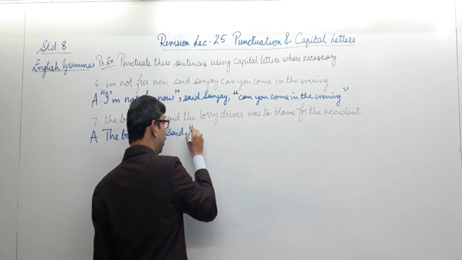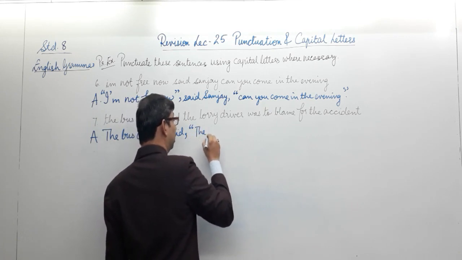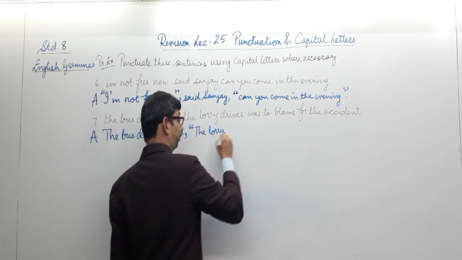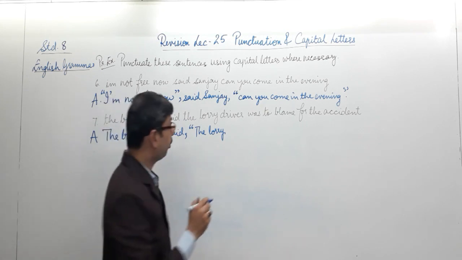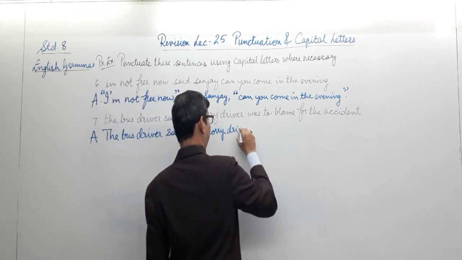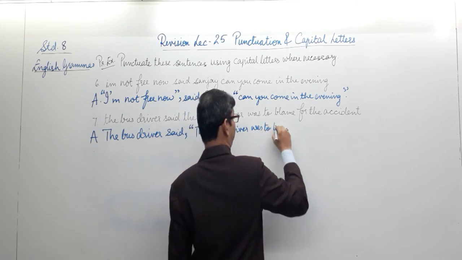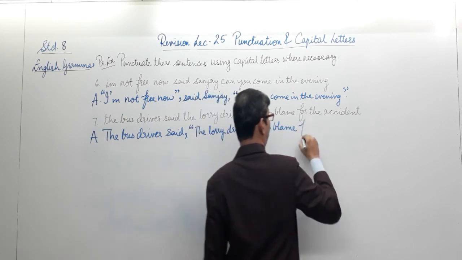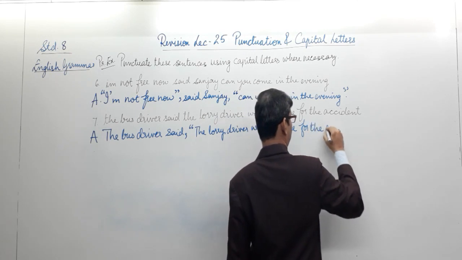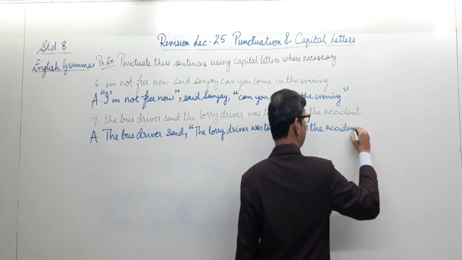Now I am using the inverted commas and writing the lorry driver was to blame for the accident. What is the meaning of this sentence?